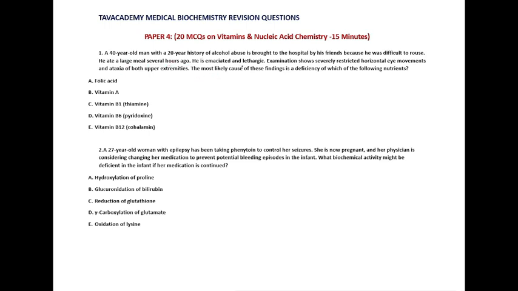He is emaciated and lethargic. Examination shows severely restricted horizontal eye movement and ataxia on both extremities. The most likely cause of these findings is deficiency of the following nutrients. Since he's a chronic alcoholic, the brush borders of his intestine have been damaged. Absorption of thiamine in particular is impaired.